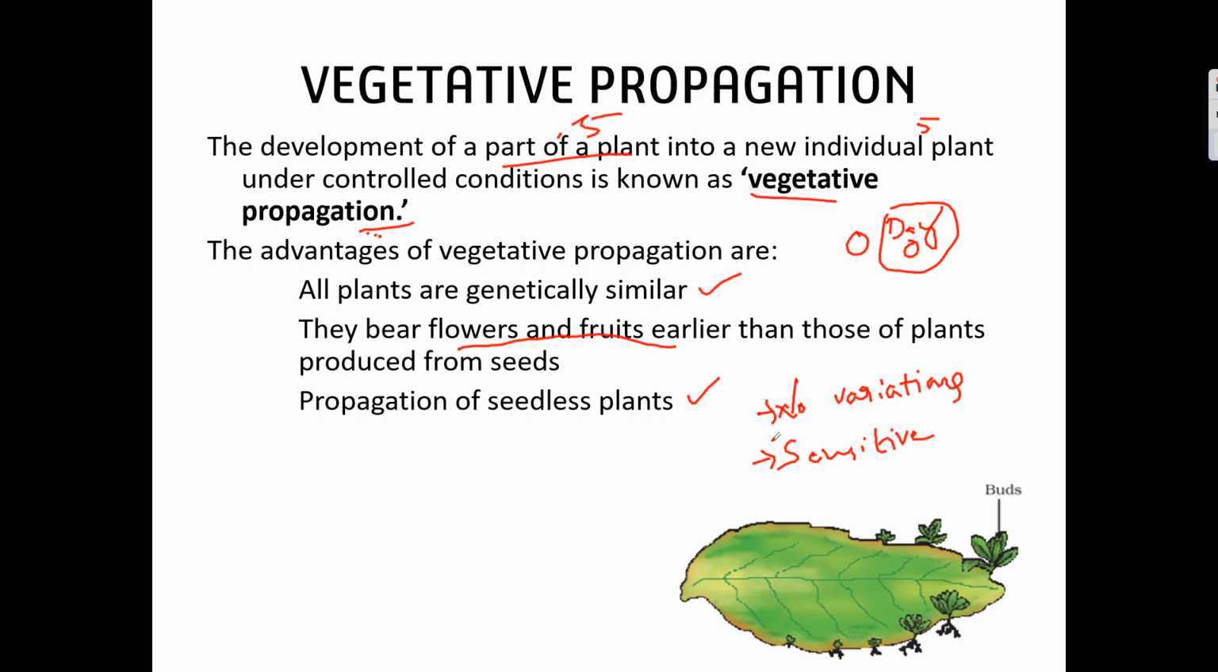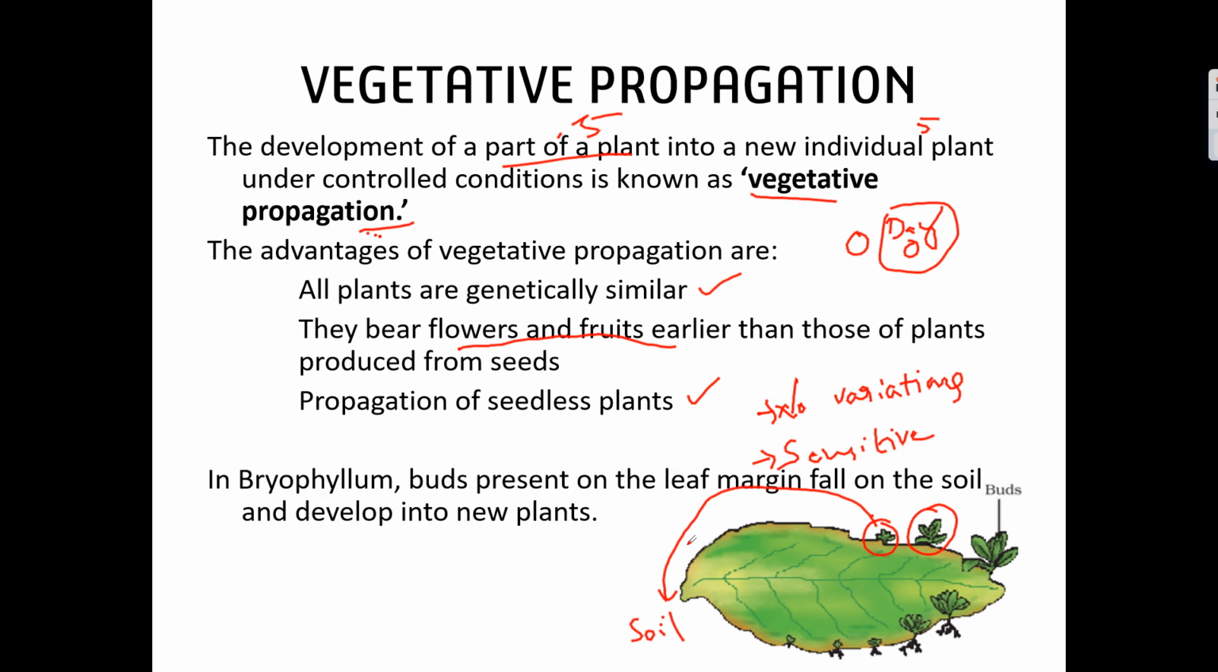This is the leaf of bryophyllum. The tip of the leaf contains some buds. When these buds fall onto the soil, they grow into individual plants. So this is one of the best examples of vegetative propagation. In higher classes, we will be studying more examples.